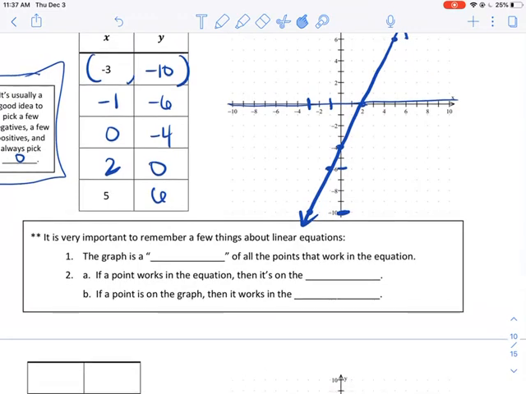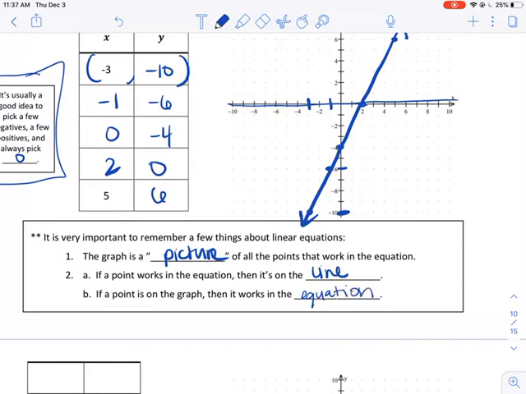Here's a few things that you should remember. A graph is a picture of all the points that work in the equation. If a point works in the equation, then it's on the line. If a point is on the graph, then it works in the equation.